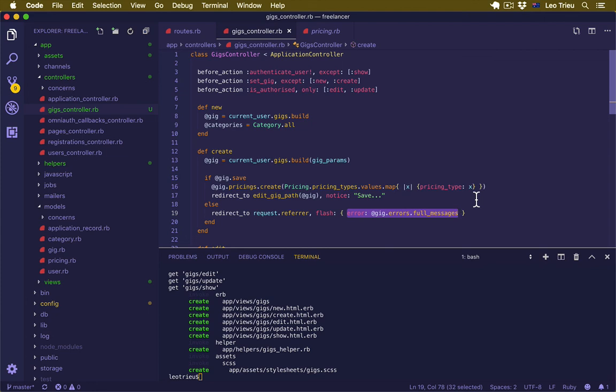Next, we will create our view with the form so that the user can create a gig by submitting the form in the front end. Now that's what we do in the next video.